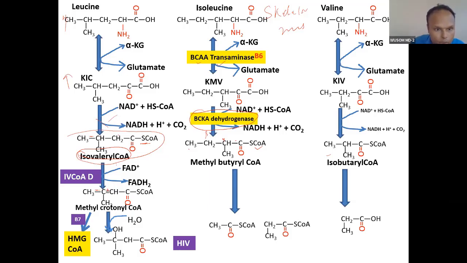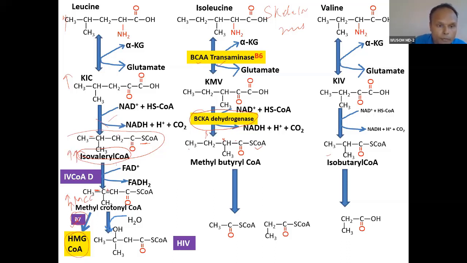I don't want to focus on this. Now isovaleryl coenzyme A will convert into methylcrotonyl coenzyme A because of this double bond insertion. And this will break down and convert into ketone bodies ultimately. But there comes vitamin B7 if it converts into HMG coenzyme A. Here comes vitamin B7. Because of vitamin B7 deficiency, methylcrotonyl coenzyme A carboxylase, MCC, is raised.